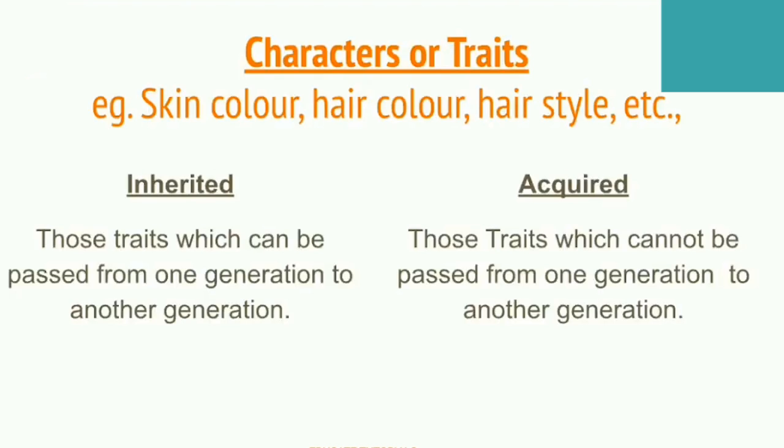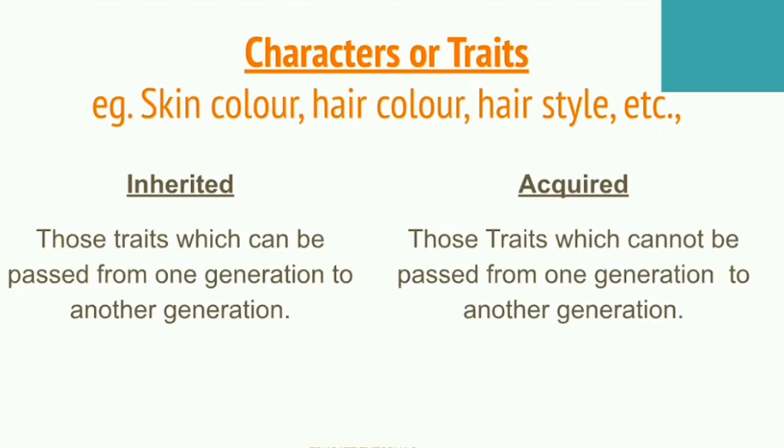So what are traits and characters? Examples, as we studied in the last slide, are skin color, hairstyle and so on. There are two types of characters or traits: the first is inherited and the second is acquired. Inherited traits can be passed from one generation to another, like skin color, hairstyle, and height of a person. These traits can be transferred from one generation to the next.